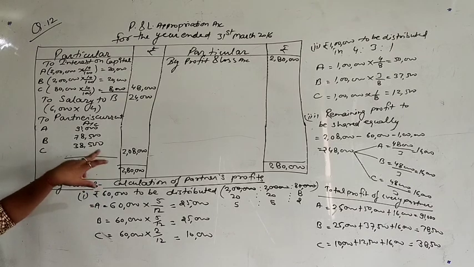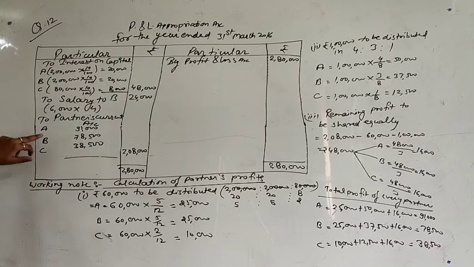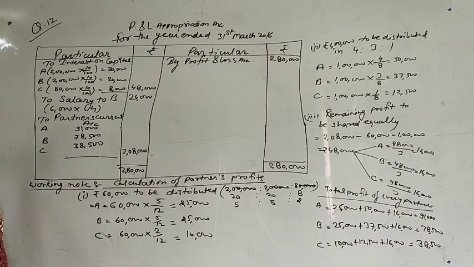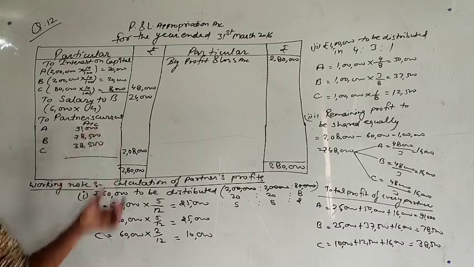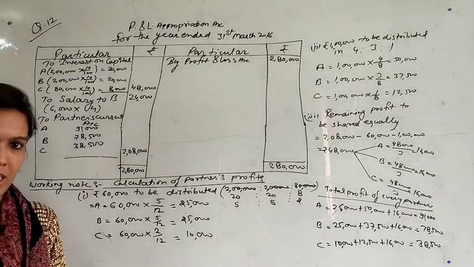So what will be the journal entry for this? P&L appropriation account debit to A's current account, to B's current account, to C's current account. Why am I following the current account? Because the firm is following the fixed capital method. As we already have current account balances in the question, we can find that the firm is following the fixed capital method.